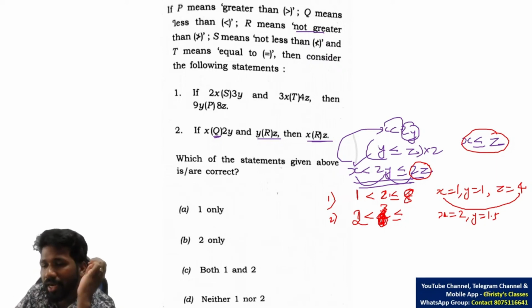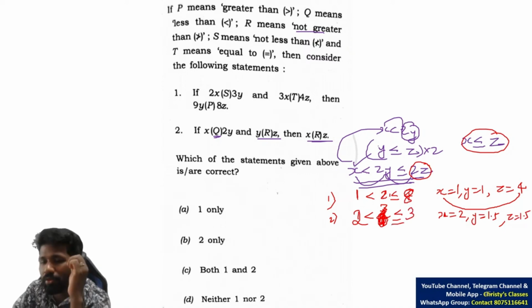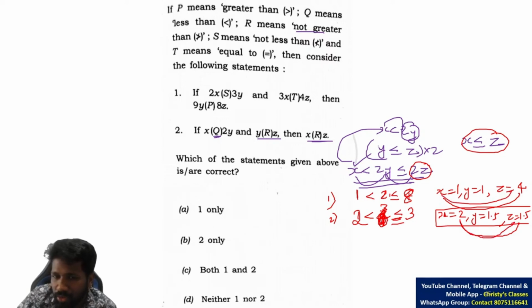And let z also be 1.5. Because 3 less than or equal to 3 is satisfied. So this counter example you take. In this case, x is not less than or equal to z. X is more than z. Here x is less than z, here x is not less than z. So we cannot conclude in general whether x is always less than or equal to z.